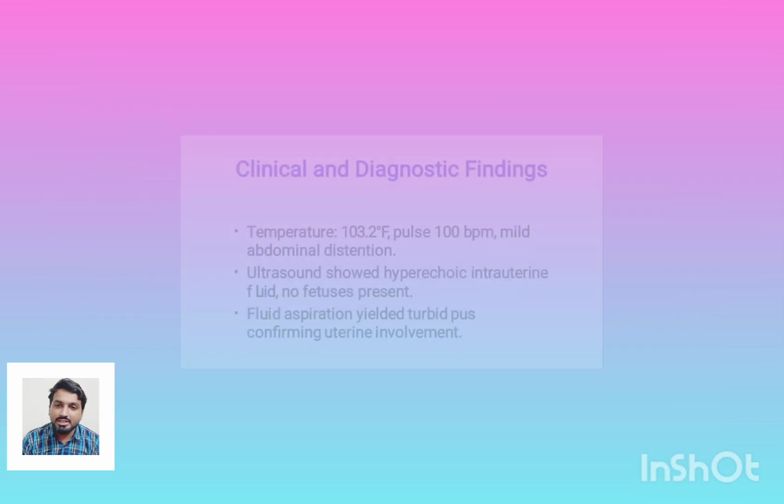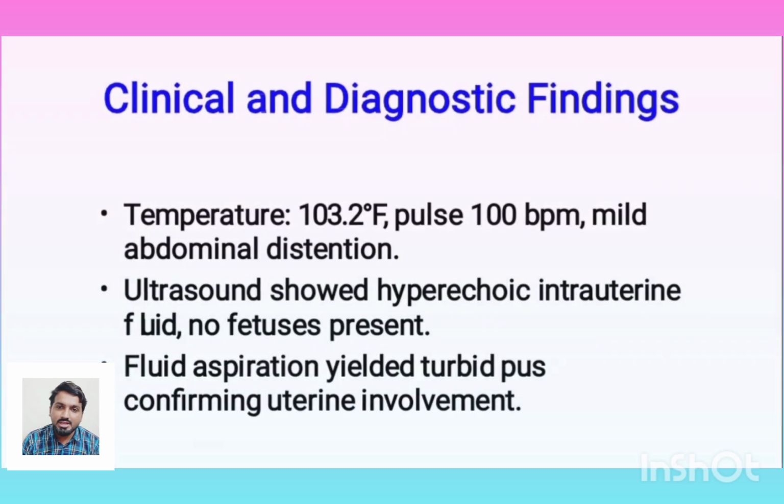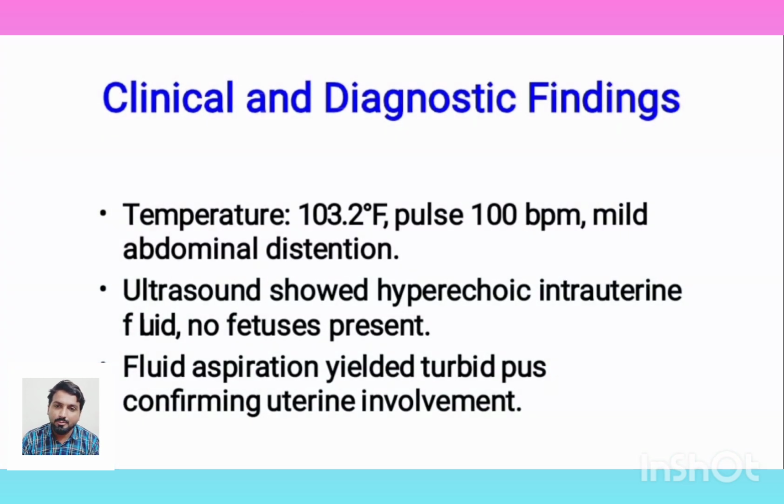Okay, so we will discuss the clinical and diagnostic findings. Temperature remained almost 103.2, pulse was 100 plus beats per minute, and mild abdominal distension was clinically observed. Ultrasound showed hyperechoic intrauterine fluid, no fetus was present.